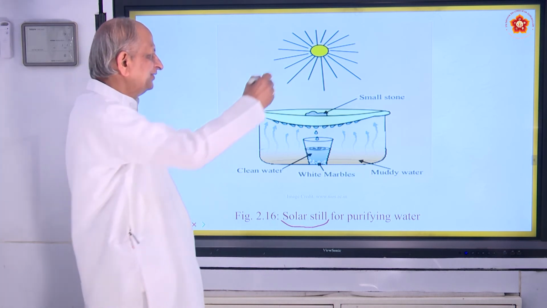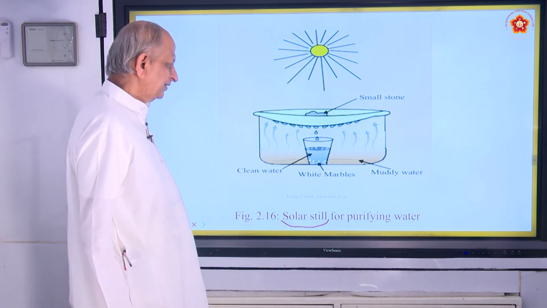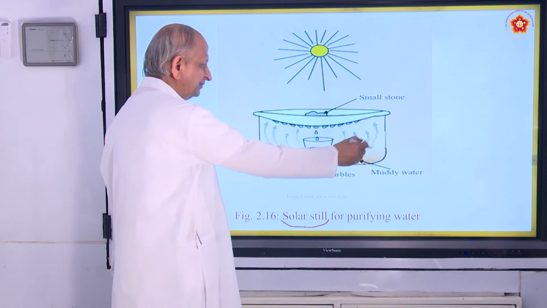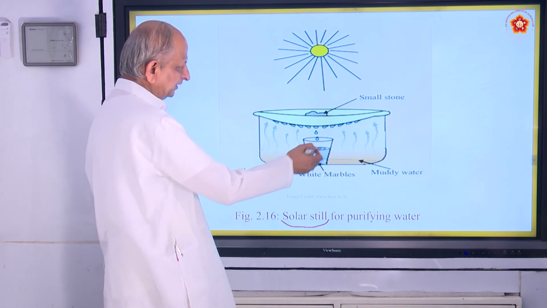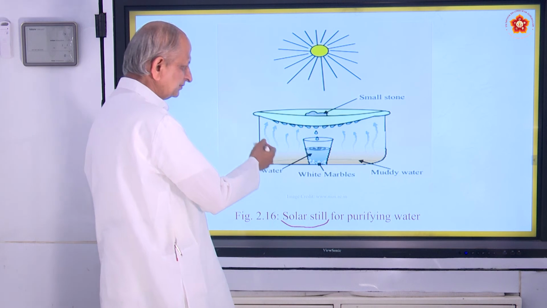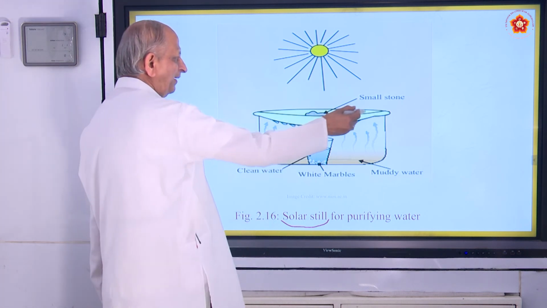So here also you can see the sunshine. We take some muddy water, this is the muddy water, and you take it in a container, and that is to be covered with a plastic sheet.